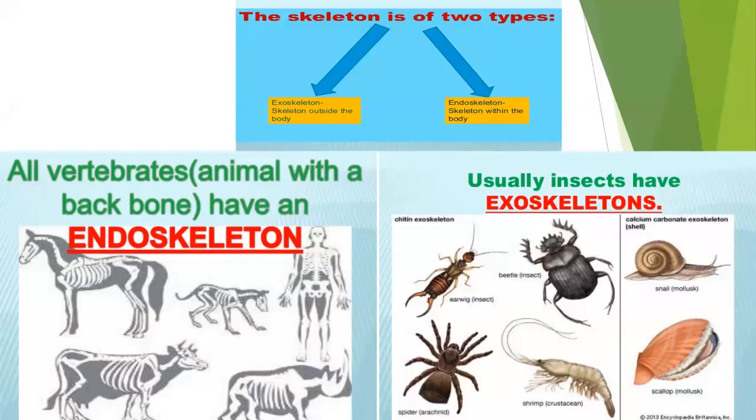The skeleton is of two types, exoskeleton and endoskeleton. Exoskeleton is present outside the body, usually in insects. Endoskeleton is the skeleton that is present within the body, like in animals and human beings.